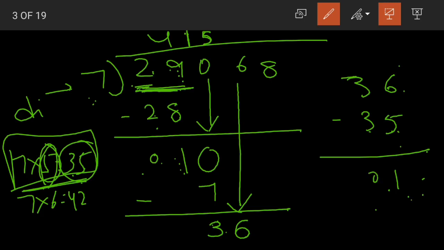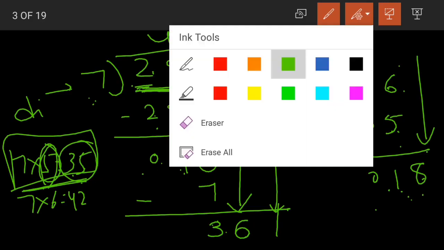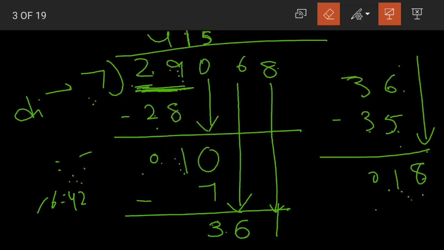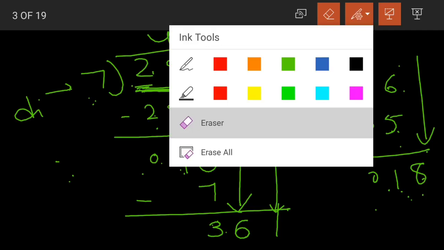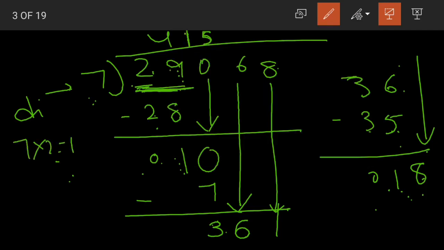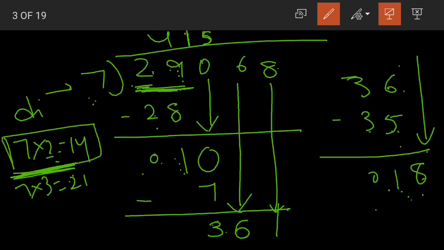Clear children? Now after subtracting, we will bring the other digit down. What is it? 8. Now where does 18 come in the 7 table? 18 does not come in the 7 table, but what is the nearer number? 7 2s are 14, 7 3s are 21. Now 18 lies between 14 and 21. Again what should we take? We should take 7 2s are 14. 2 goes in the quotient and 14 is written here. After that we need to subtract. 8 minus 4 is equal to 4.